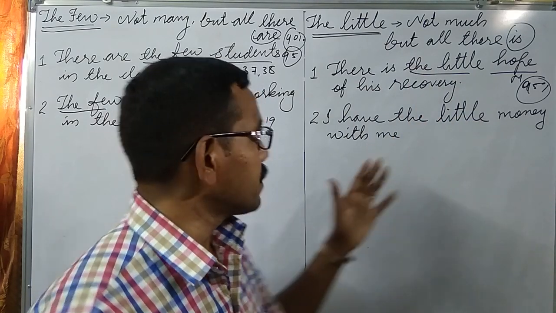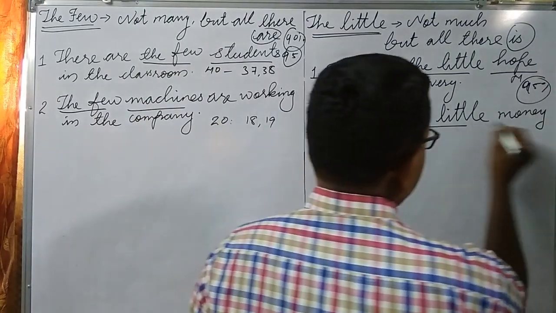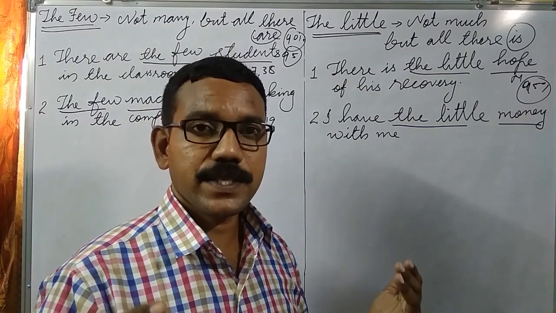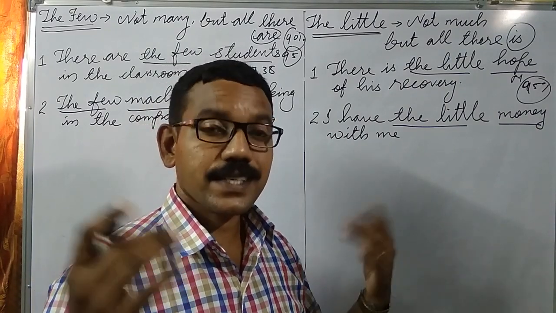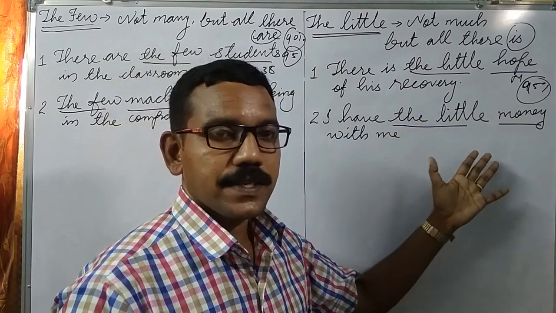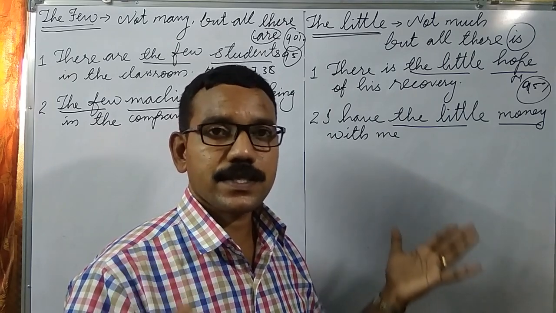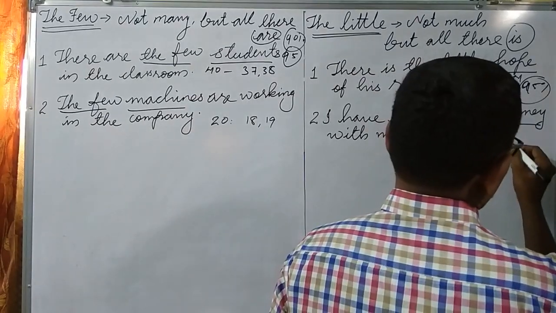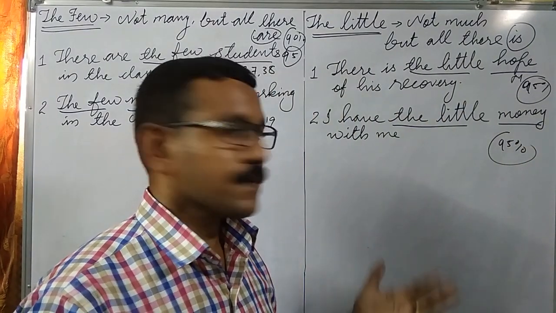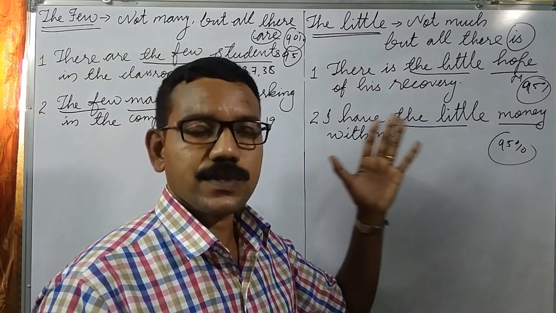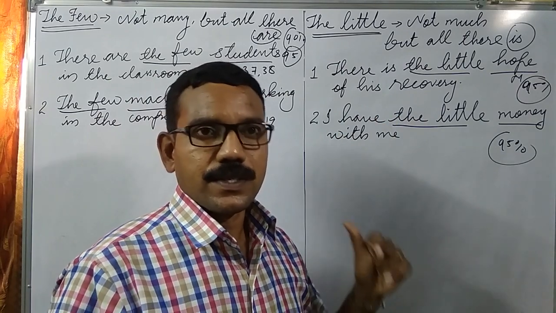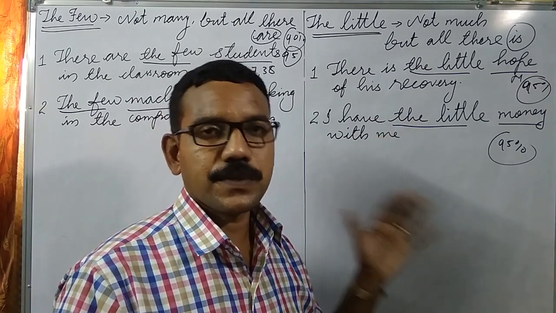Next example. I have the little money with me to purchase a new mobile. It means I have enough money with me to purchase the mobile. In this context I can say I have the little money. It means I have sufficient money with me, 95% possibility I can purchase. It also shows the positive meaning. I hope you have understood these topics. Use it in your